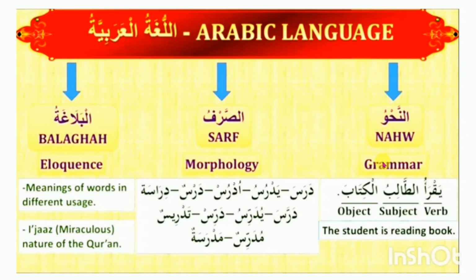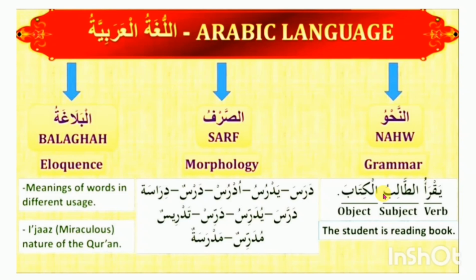An-nahu means grammar. We know that in English language there are three things needed to complete a sentence: subject, verb, and object. In Arabic language also needed. Please look at this sentence. Yaqra'u at-talibul kitab. The student is reading a book. Here yaqra'u is the verb, at-talib is the subject, al-kitab is the object. So verb, subject and object. These three things are needed to complete a sentence.